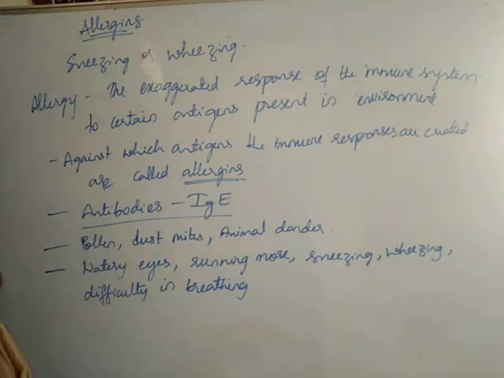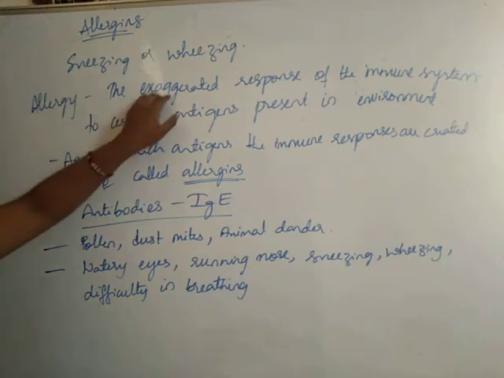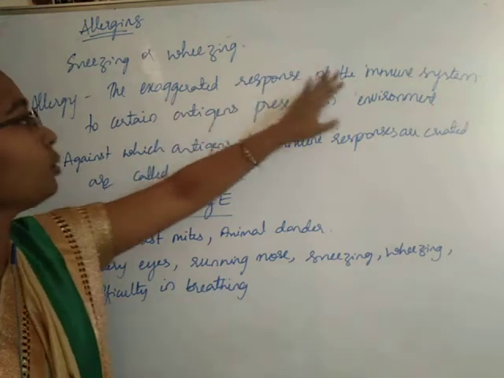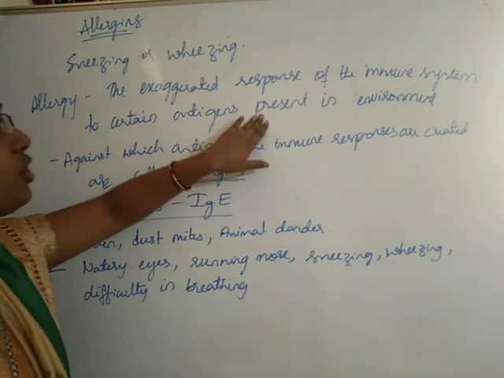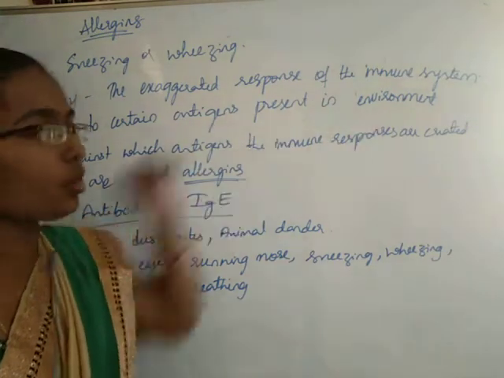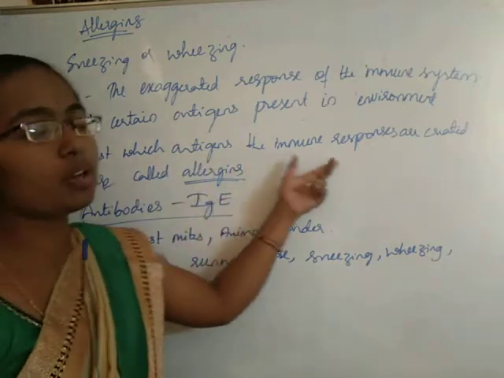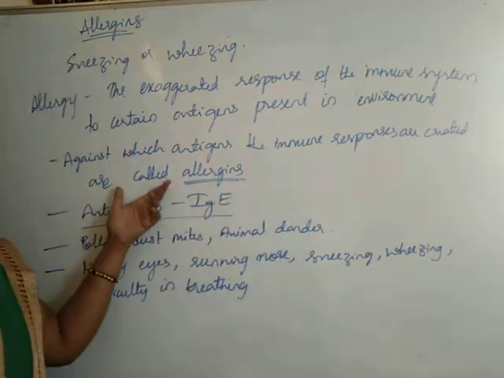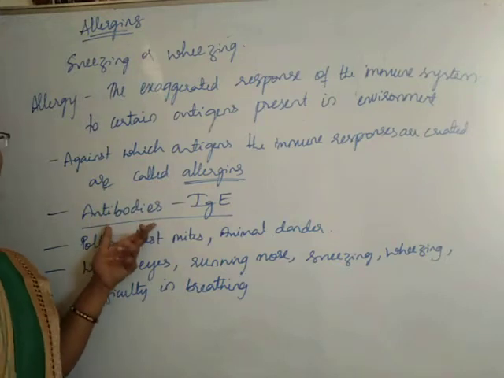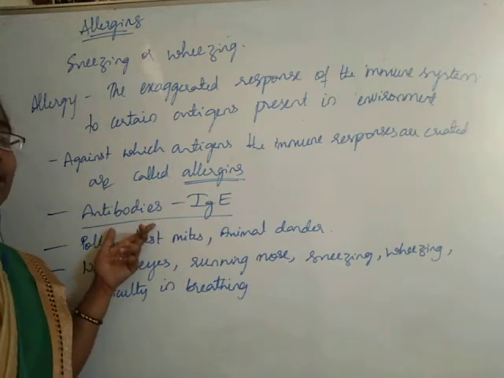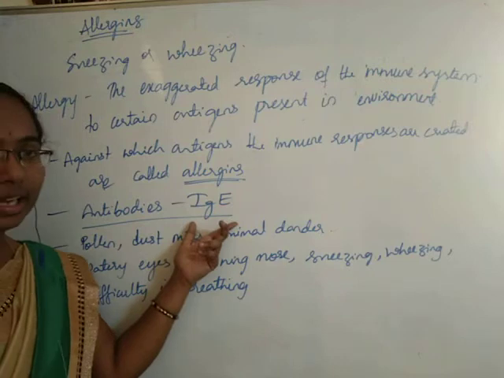Okay, so students, this is about allergy. What did we learn about allergy? It is the exaggerated response of the immune system to certain antigens present in the environment. Against which antigens the immune responses are created are called allergens.